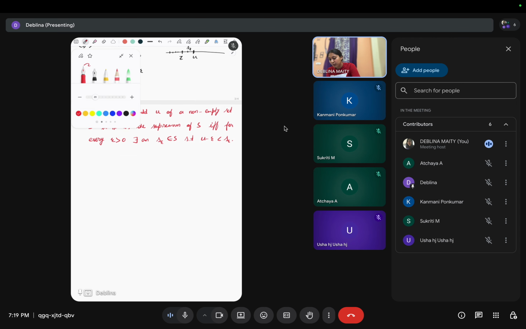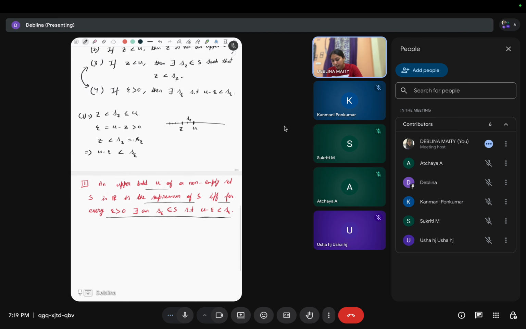An upper bound u will be the supremum of S if and only if what? For every epsilon there exists a point s epsilon in S such that u minus epsilon is less than s epsilon.